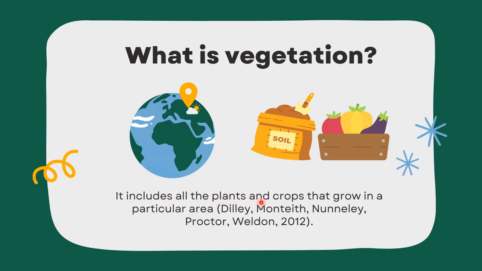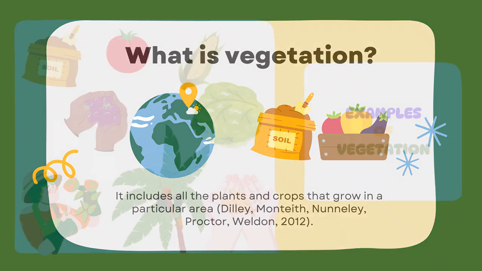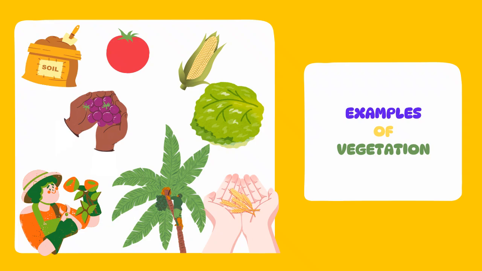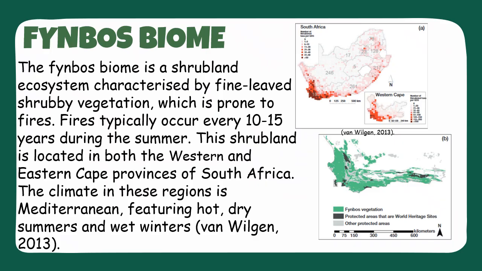Vegetation includes all plants and crops that grow in a particular area. Here's an example, and let's move on to highlight what's important. It's important to understand that this is a particularly dry area, with vegetation that itself is quite fine-leaved and shrubby. It says that the area generally catches fire every 10 to 15 years. However, with climate change, we know that it can happen sooner or more often, which becomes quite problematic for both humans and the animals living in that area.